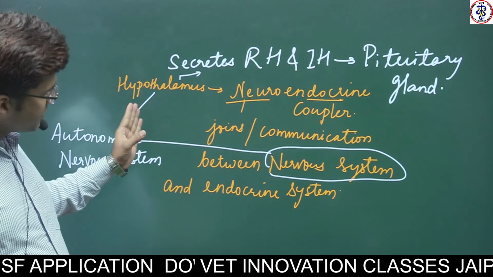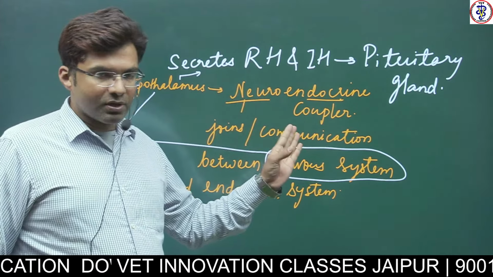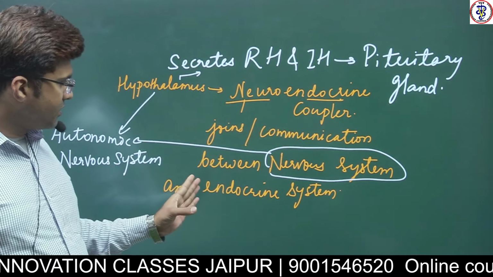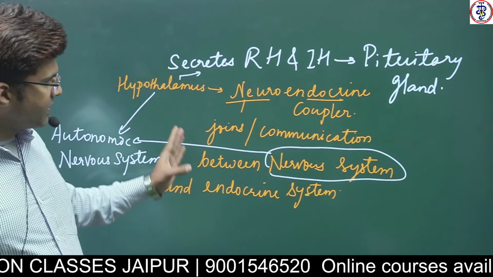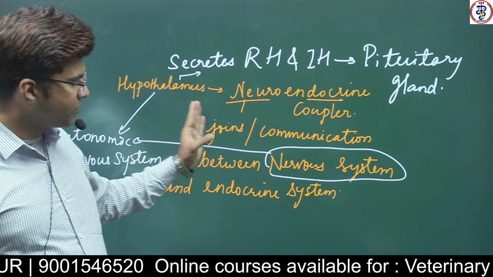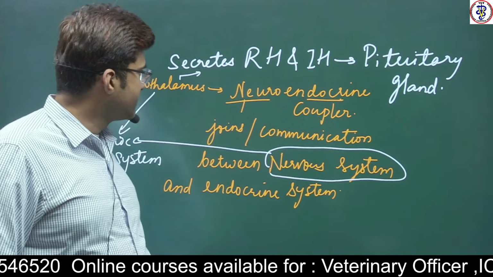So in this way, the hypothalamus controls the endocrine system and also the nervous system, and acts as a junction of communication between the nervous system and the endocrine system.